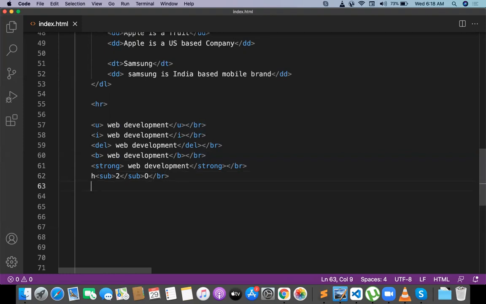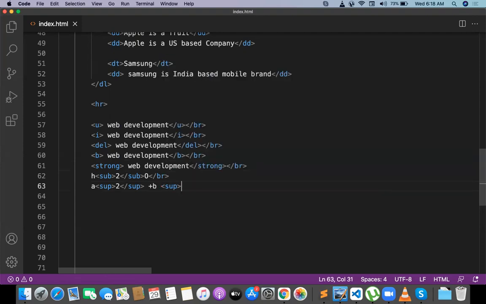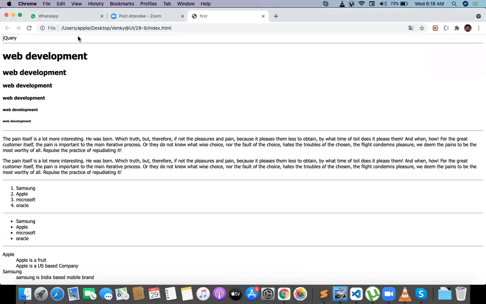And if you want a superscript, like A square plus B square, so A superscript square plus B superscript square, A square plus B square plus 2AB, something like this. So let me save this.